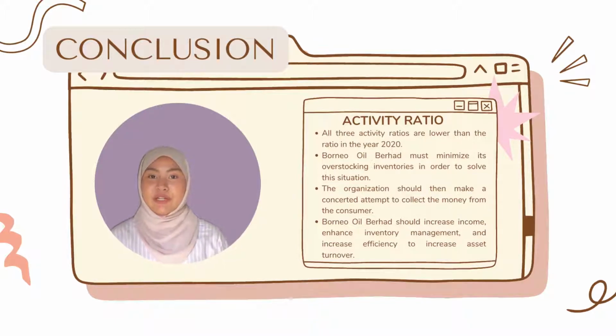This is to ensure that the firm is selling things swiftly and that there is a high demand for the products. The organization should then make a concerted attempt to collect the money from the consumer in order to keep the average collection period ratio lower than 2020. Aside from that, Borneo Oil Berhad should increase income, enhance inventory management, and increase efficiency to increase asset turnover.